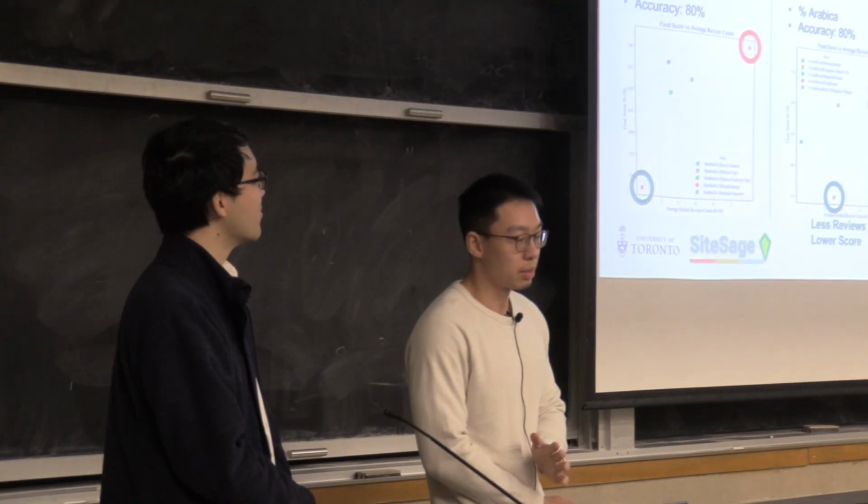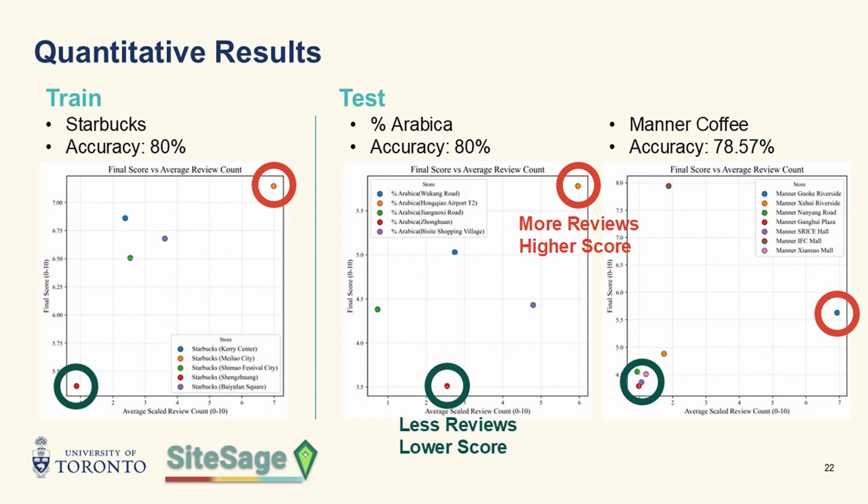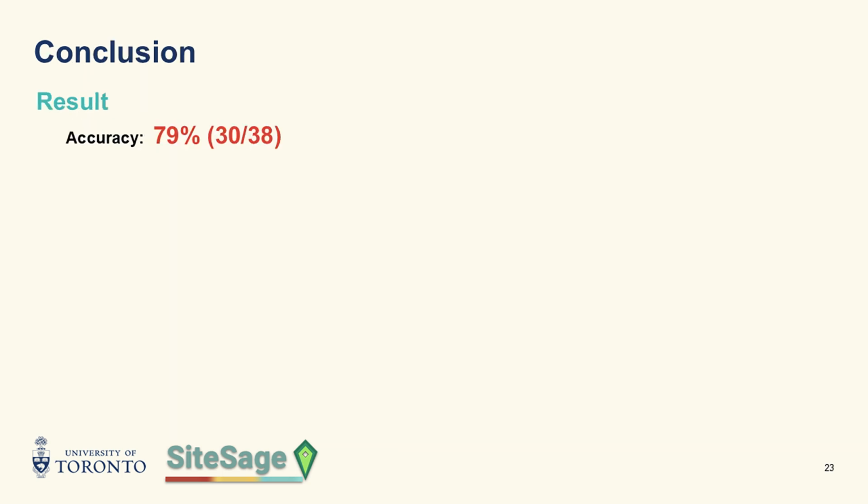So here are our quantitative results. We can see that our system achieves 80% accuracy on Arabica and 78% accuracy on Meta Coffee. The figures further illustrate the comparison between the actual review counts and the predicted scores. We can see from the figure that more reviews are usually related to higher scores, and vice versa. So in conclusion, 79% accuracy is achieved by the system.